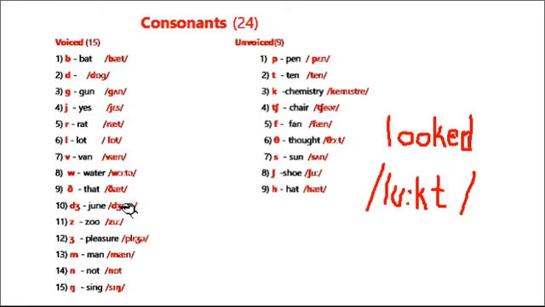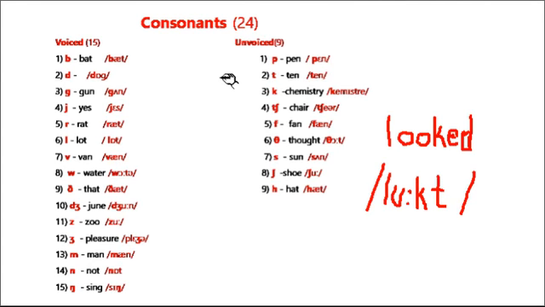We have 3 j sounds. This symbol is as in June, zoo. Here the tongue is curled. These are the voiced sound symbols, and we have 9 unvoiced: p, t, k, ch, f, th, sh, h.